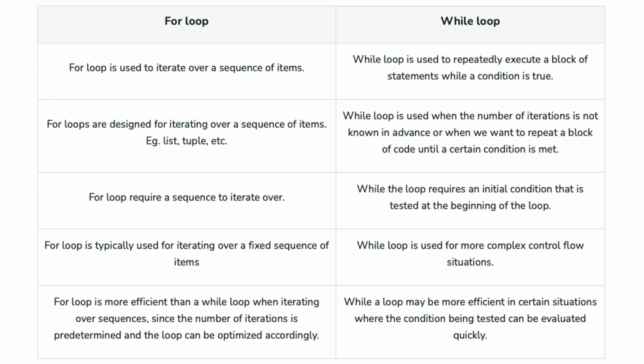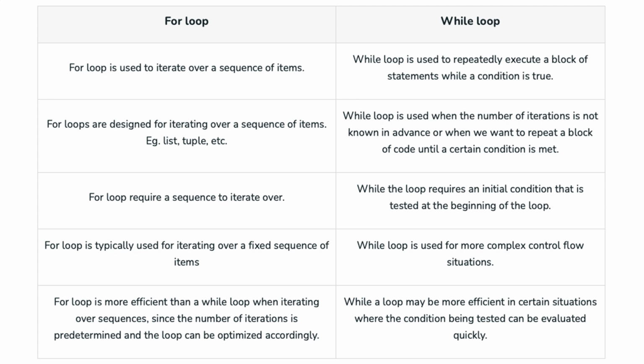As for design purposes, for loops are intended for situations where the number of iterations is known beforehand. They require a sequence to iterate over, making them ideal for fixed-length operations. And as for efficiency, when iterating over sequences, for loops are often more efficient than while loops because the number of iterations is predefined. This allows the loop to be optimized for performance. And now let me switch to while loops.